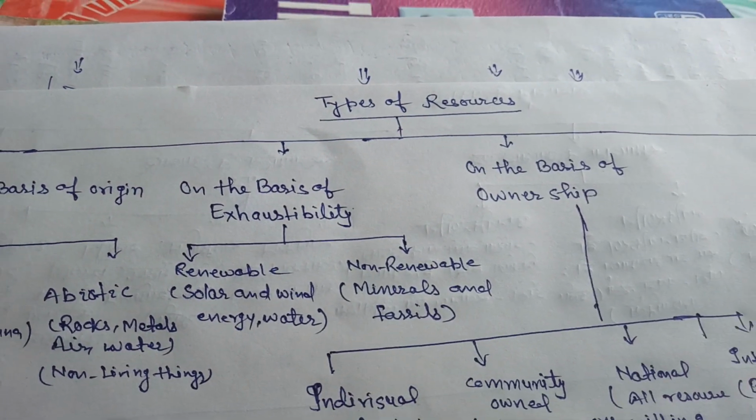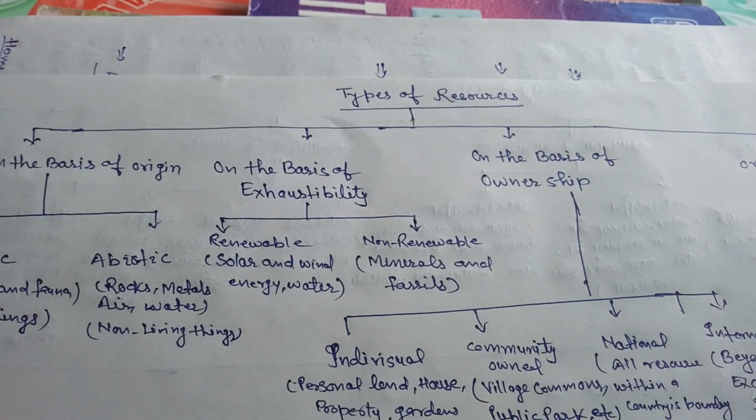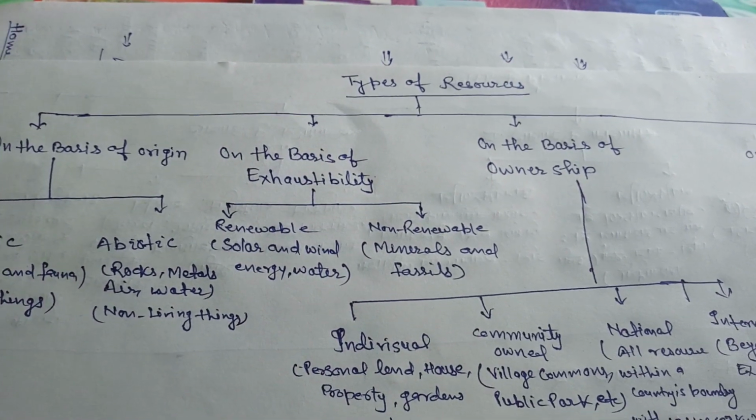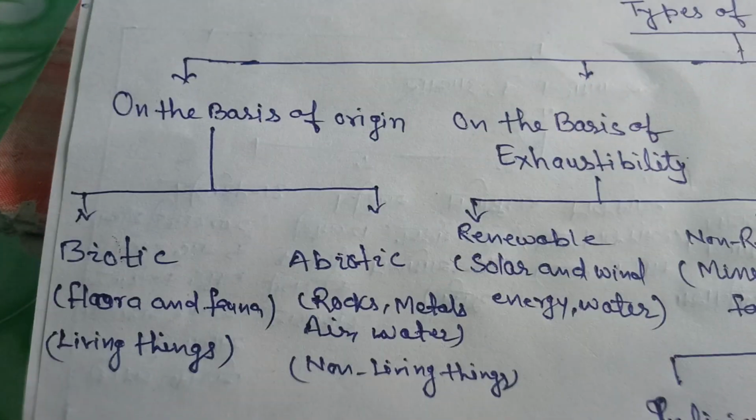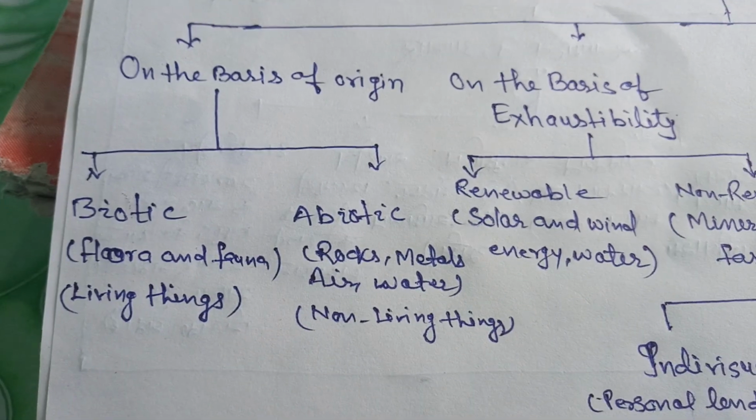First of all, we can classify the resources on different bases. The first basis is on the basis of origin.